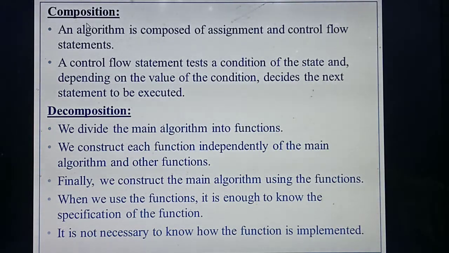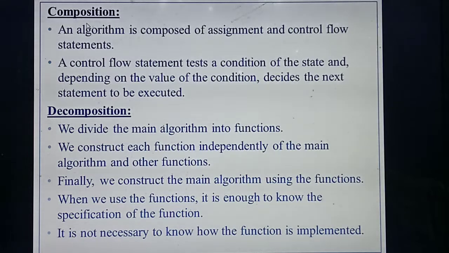So what's the voting age? The person who is 18 and above, isn't it? So in my program, I am giving the condition: person whose age is greater than or equal to 18. Inside that I am giving: person is eligible to vote. So it will check the condition. I am entering one age, for example, the age is 25. It will check whether this age is greater than or equal to 18. Okay, the condition is satisfied, so the statement is executed. The next line will execute. What's the next line? Person is eligible to vote.